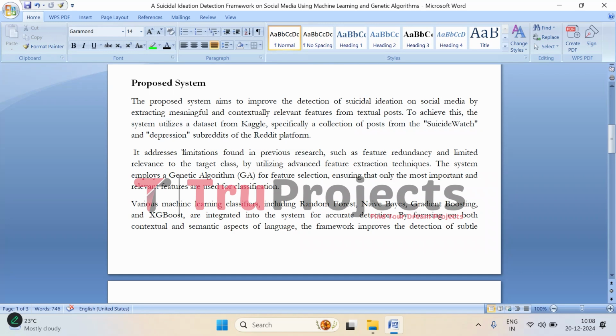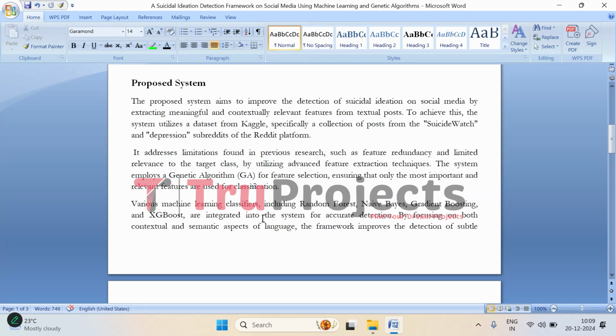To make sure that we are picking out the best features, the system uses a genetic algorithm. We use the genetic algorithm to extract the important features. Think of it like a smart filter that helps us choose the most relevant and important details for classification. This way, the system doesn't get bogged down by irrelevant information and it can focus on what is really important for identifying suicidal ideation. Ultimately, this approach improves the system's accuracy, making it more effective at detecting at risk individuals.